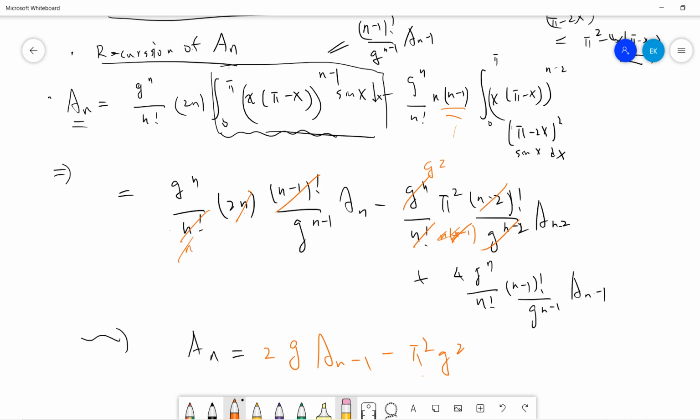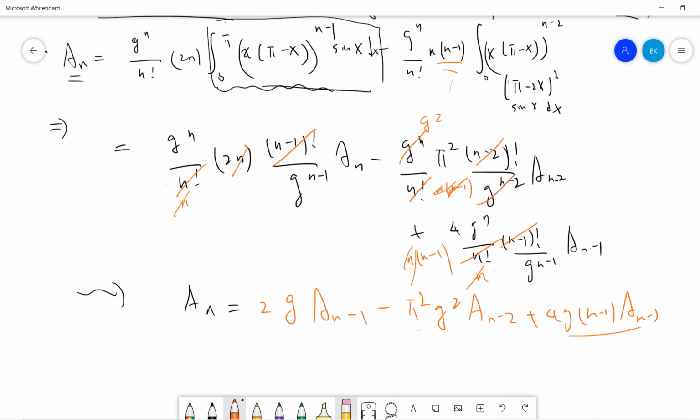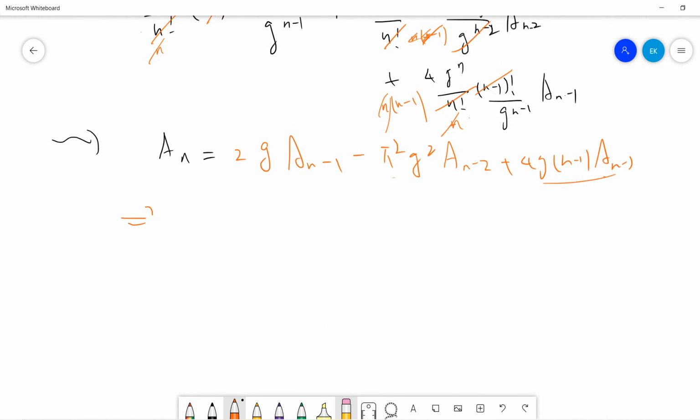So you get plus 4q(n-1) a_(n-1). Combining it, you get a_n equals (4n minus 2) q a_(n-1) minus pi squared q squared a_(n-2).